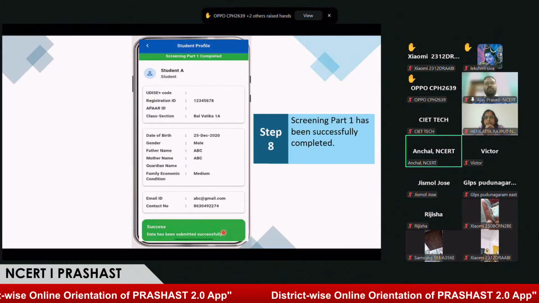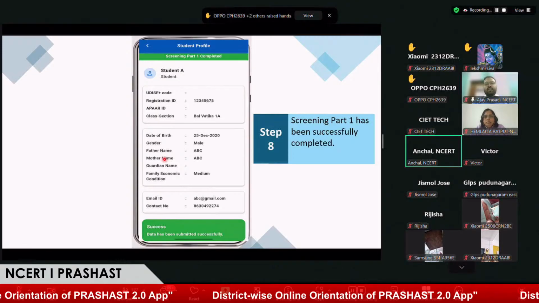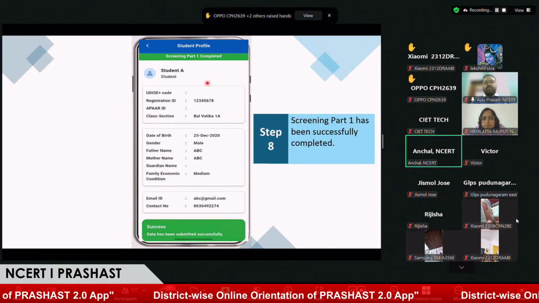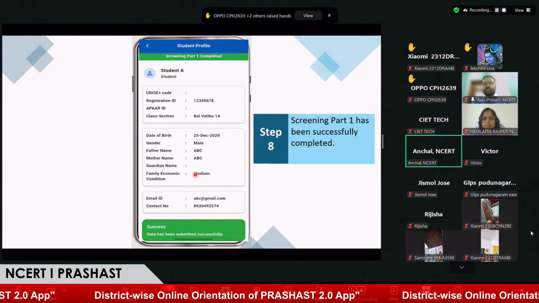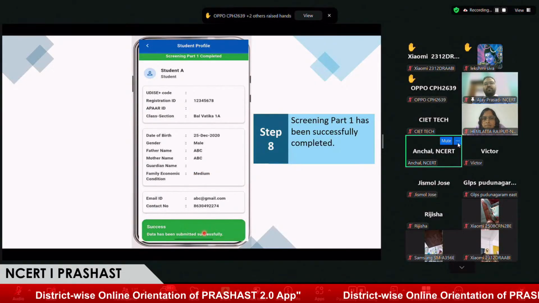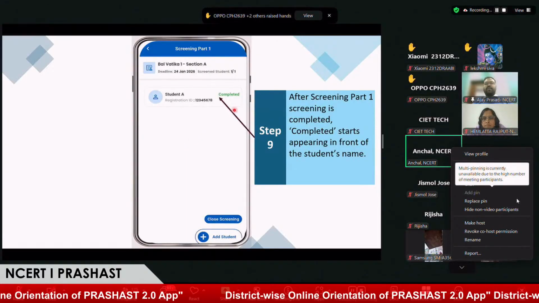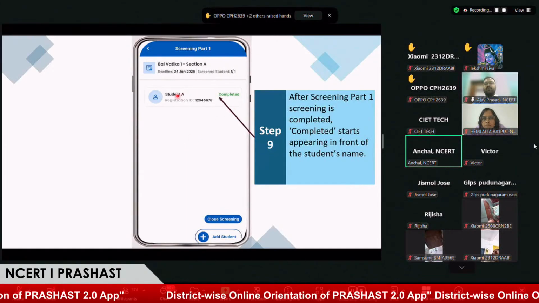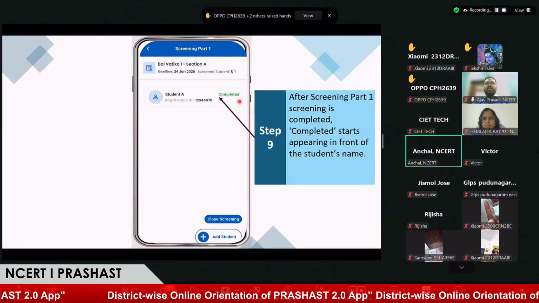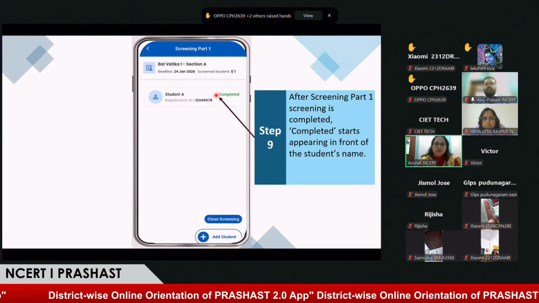After clicking on this, we'll see that screening part 1 is successfully completed and data has been submitted successfully. This is also reflected on the page where we can see the list of students, as the status shows completed.